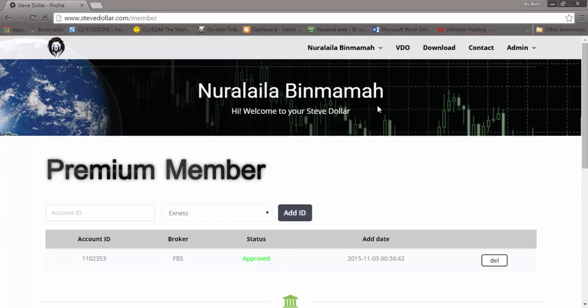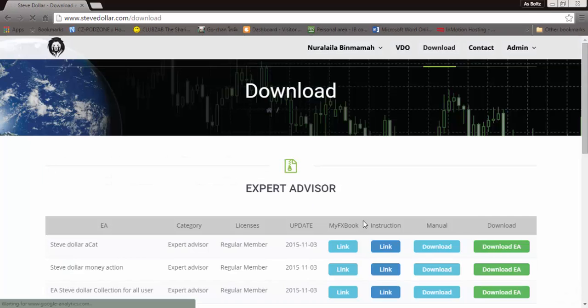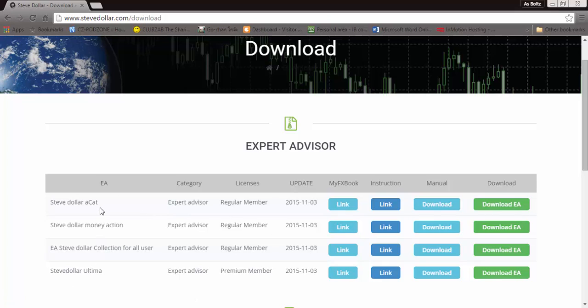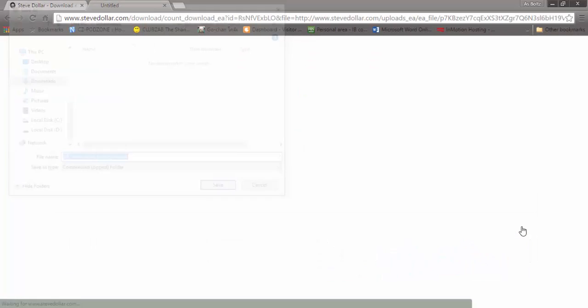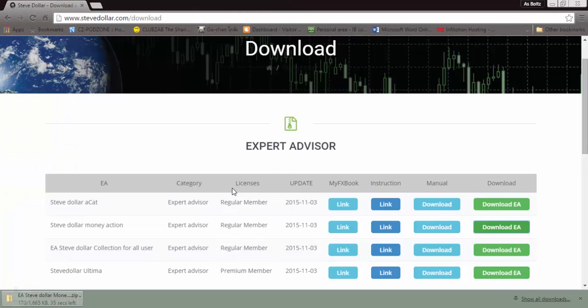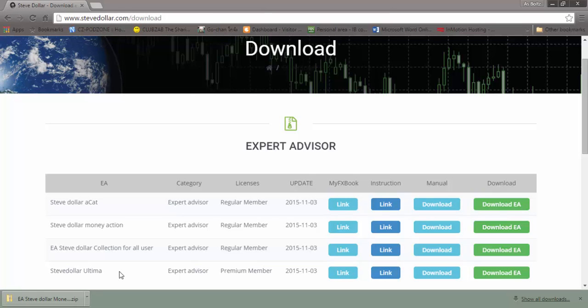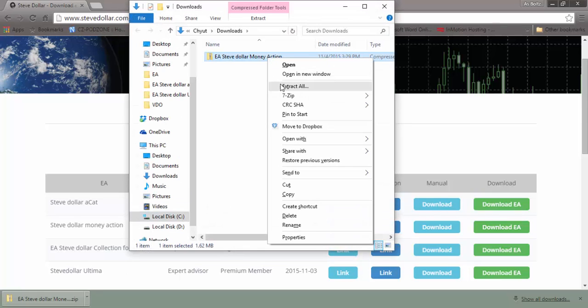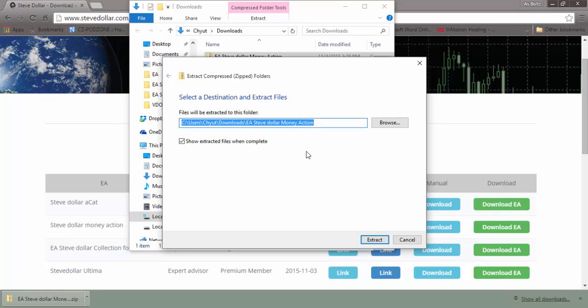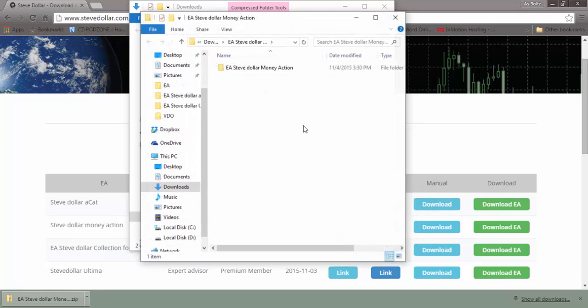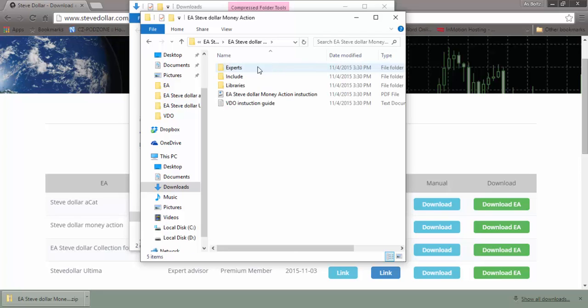To download the EA, you need to go to Download. Then you will see these are the Expert Advisors that we provide. Pick the one that you want. For example, I will choose Steve Dollar Money Action. Save. Once it's downloaded, open it in folder. Then extract files. Then you will see Expert, include, libraries, instructions, and video instruction guides.